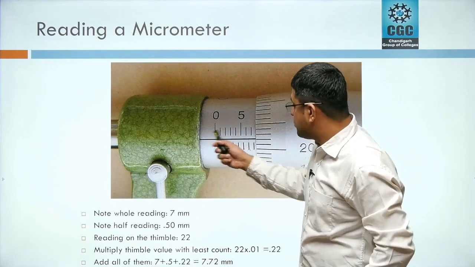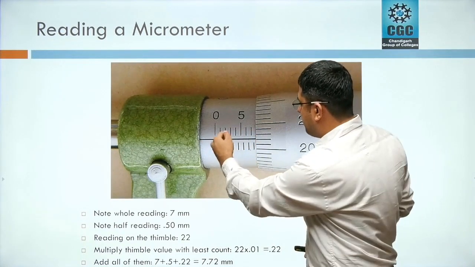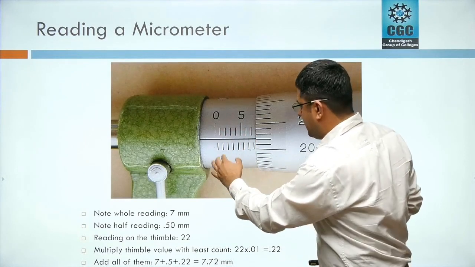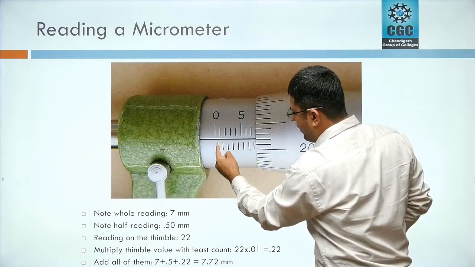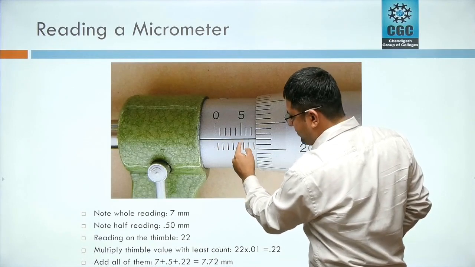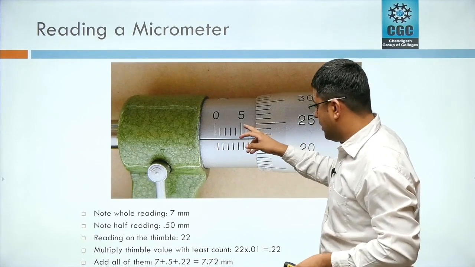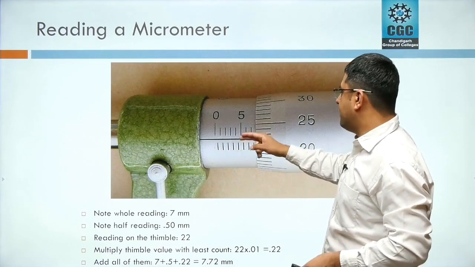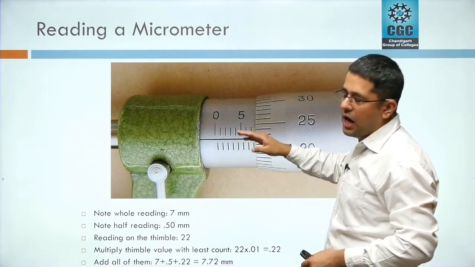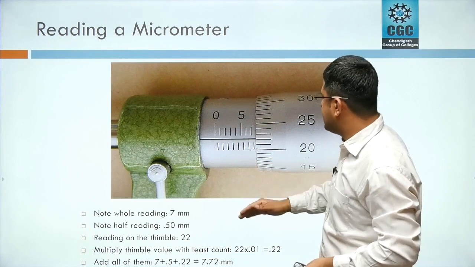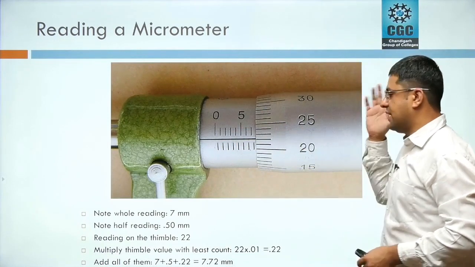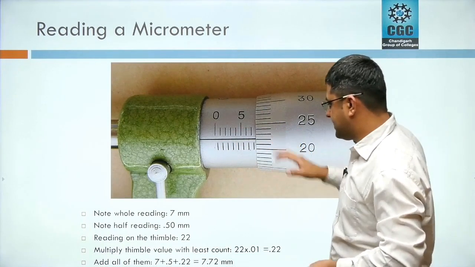But in between these two readings, there are also readings below the indexing line. So here it is 0.5, 0.0. It is half of this. So what we have to do is measure the reading above the indexing line, the reading below the indexing line, and the vernier scale reading. So we'll consider this case.